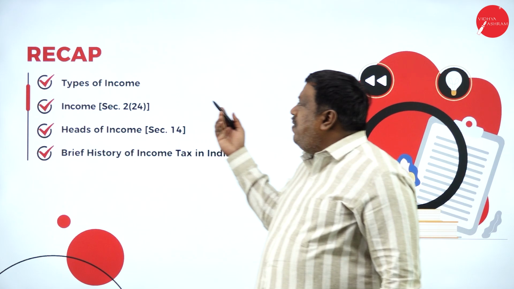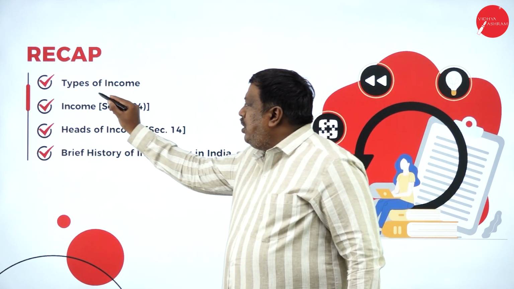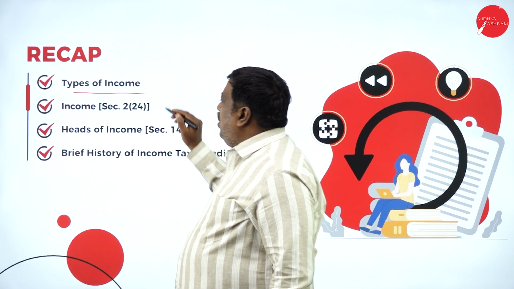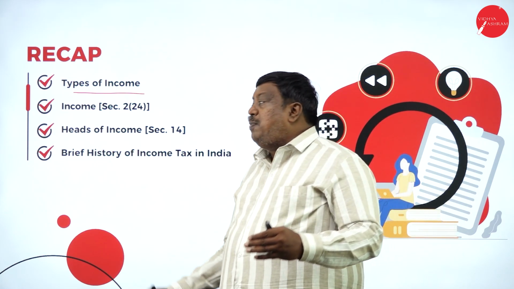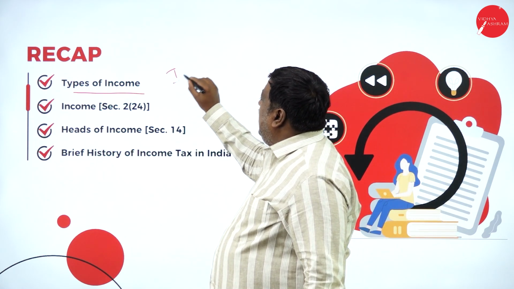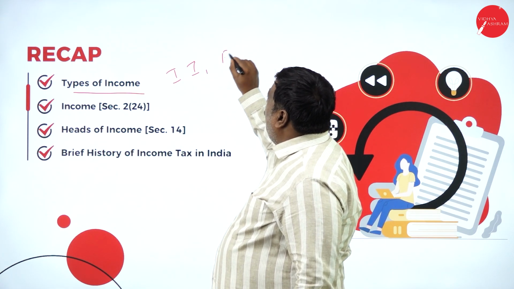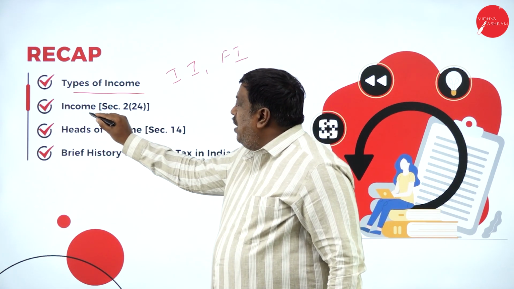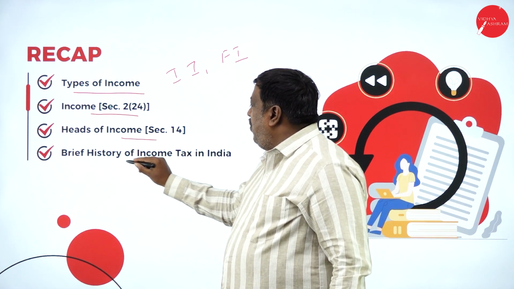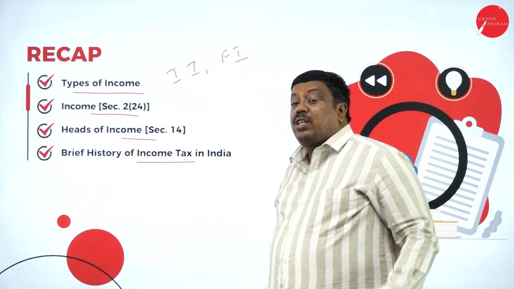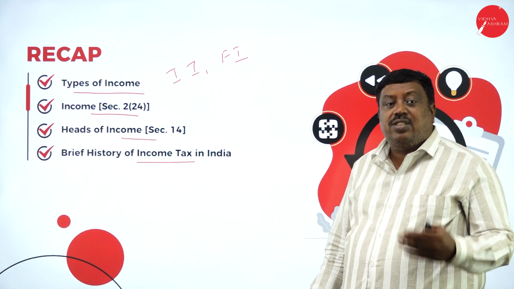In our previous session, we discussed types of income. We have 2 types of income: one was Indian income, and the other was foreign income. Income under section 2 subclause 24, heads of income and a brief history of income tax in India were the concepts we discussed in our previous sessions.